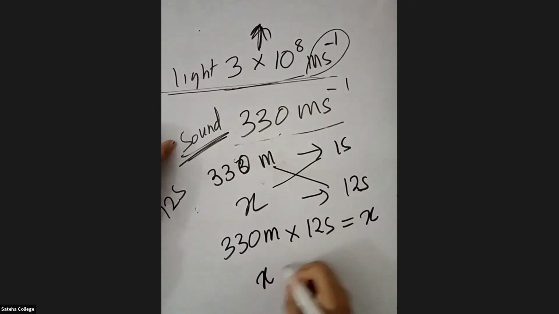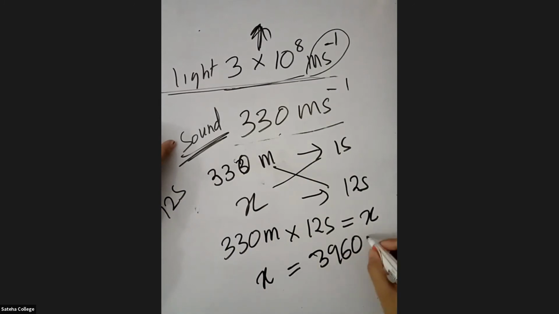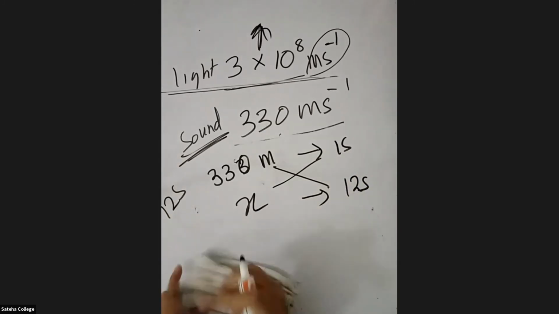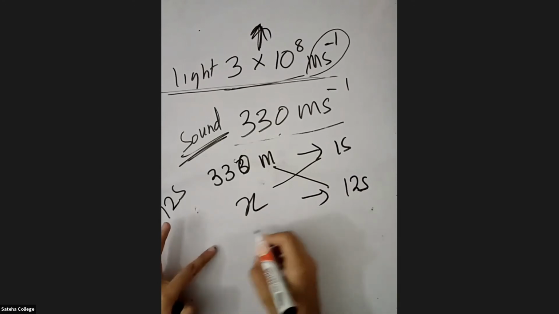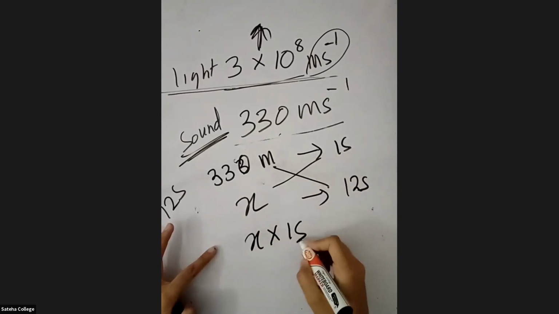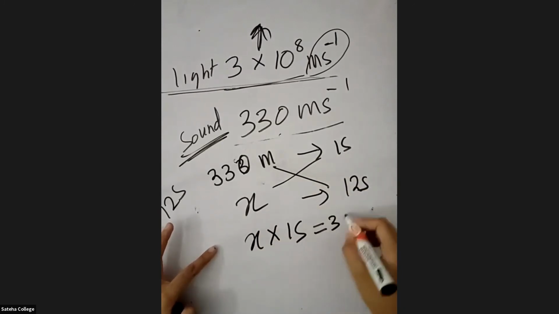So x is going to be 3,960 meters. Wait. When you cross multiply, x into 1 second is equal to 330 meters into 12 seconds.